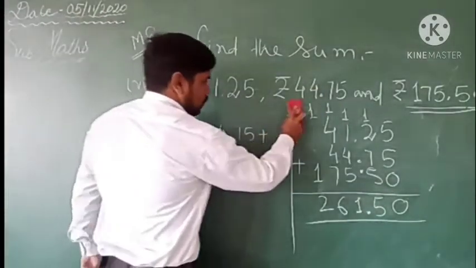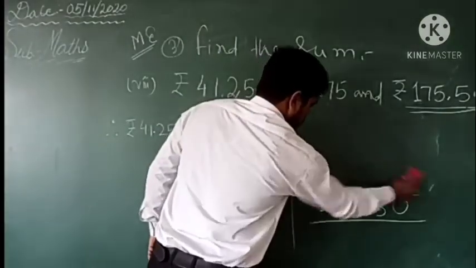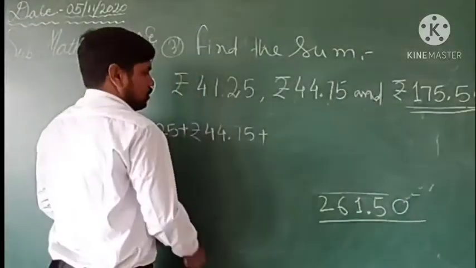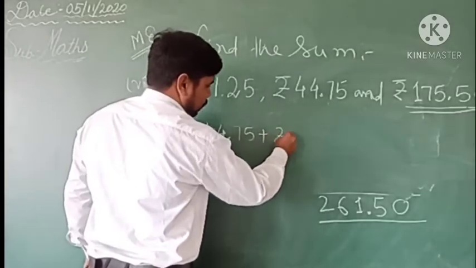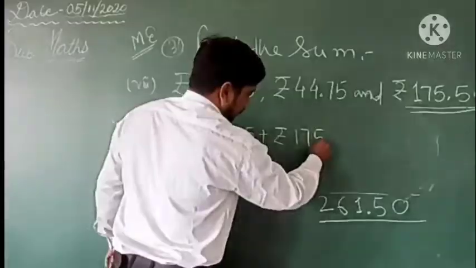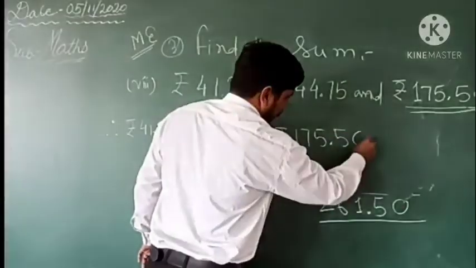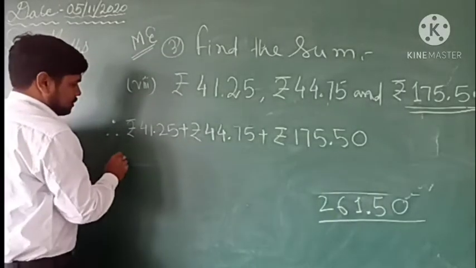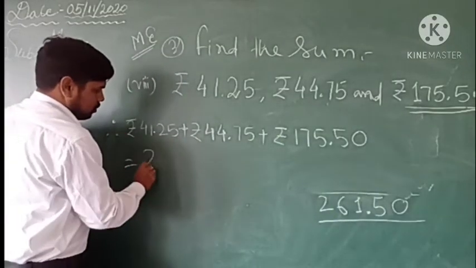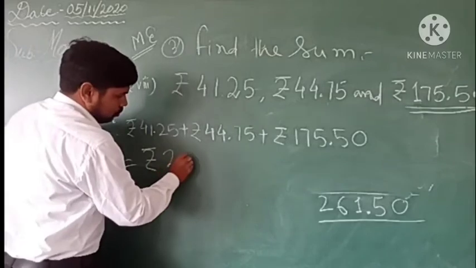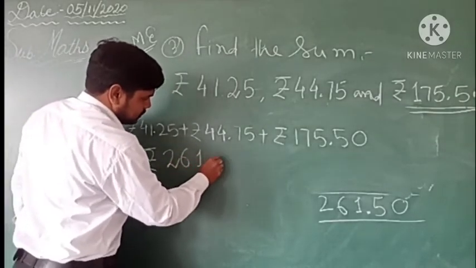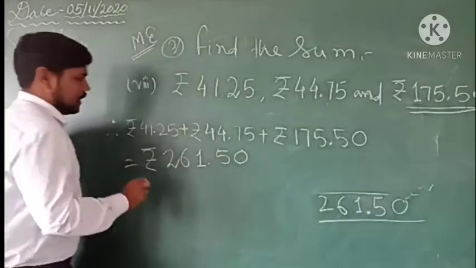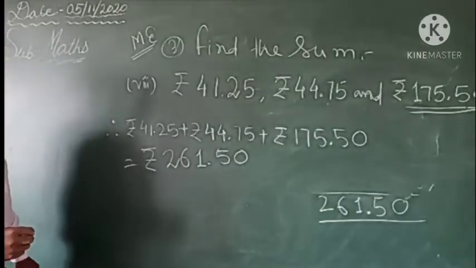Okay, this is the sum which we got, plus which we have another is rupees 175.50, and we got the sum as rupees 261.50. That means 261 rupees and 50 paise.